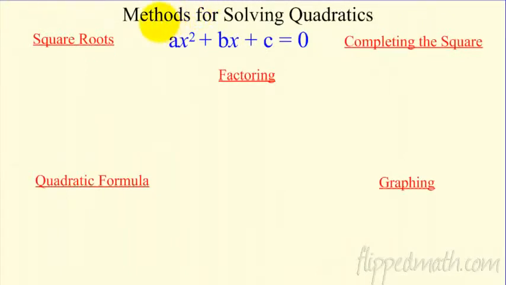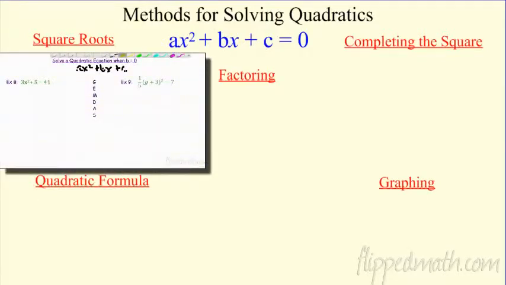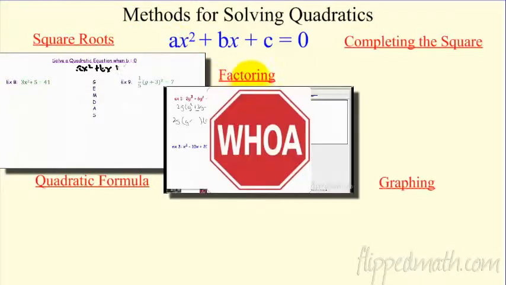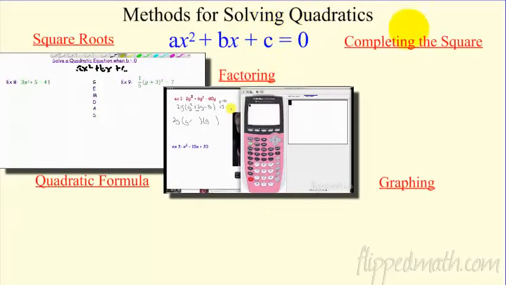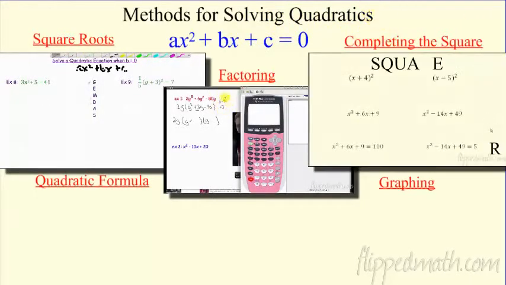6.4, solving using the quadratic formula. So let's do a quick review here of things we've done. We started off really last chapter. Mr. Sullivan was using square roots to solve, and he was keeping it real. All his solutions were real. In this one, I added some imaginary solutions. So we can use square roots to solve quadratics. Mr. Sullivan also looked at factoring, so we can use factoring to solve these quadratics. And in 6.3 we just did completing the square, which is a pretty fun way to do it. There are a couple different methods, and each is easier for certain cases. Sometimes they don't factor, so you have to complete the square. Sometimes it's just set up for the square root.